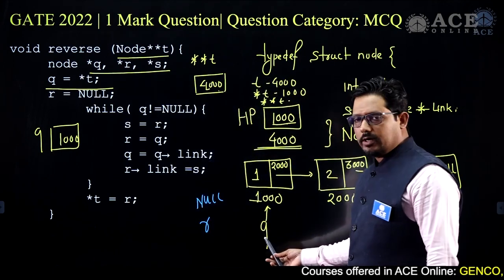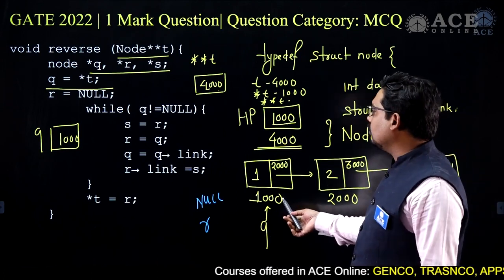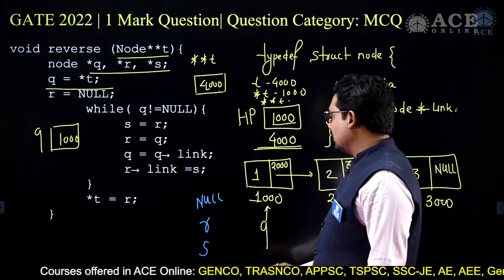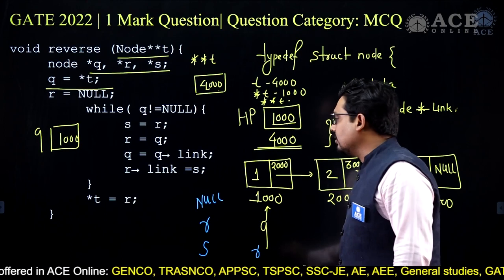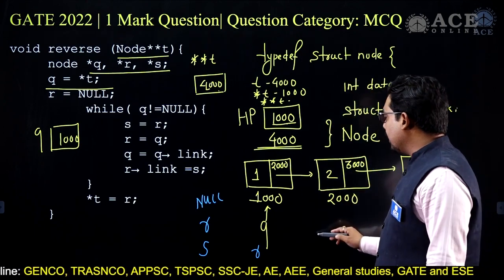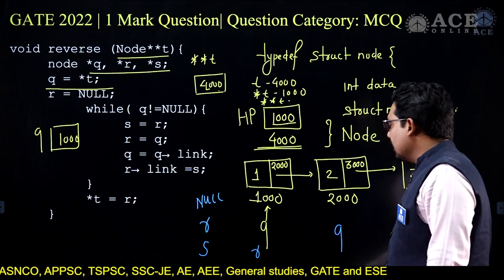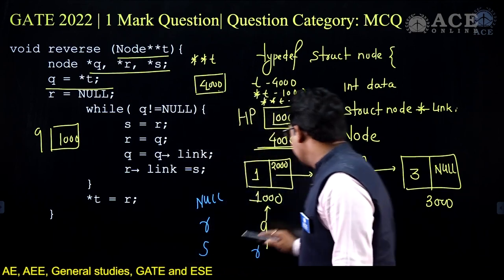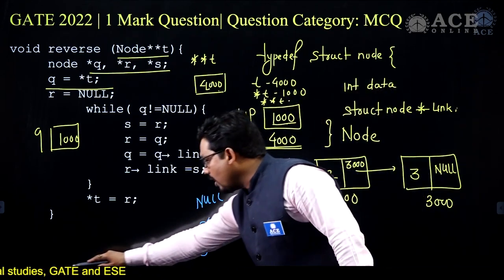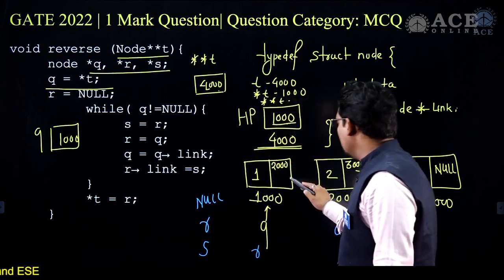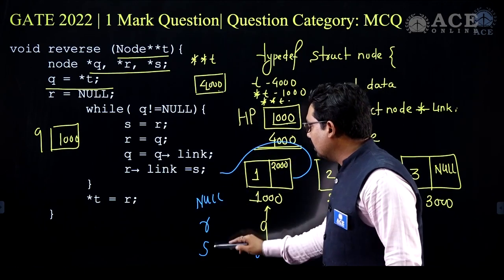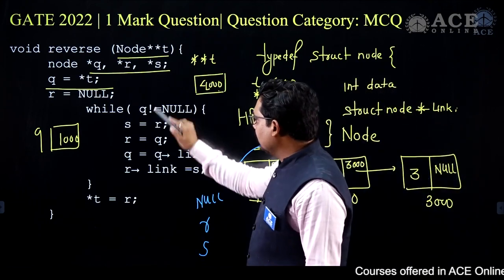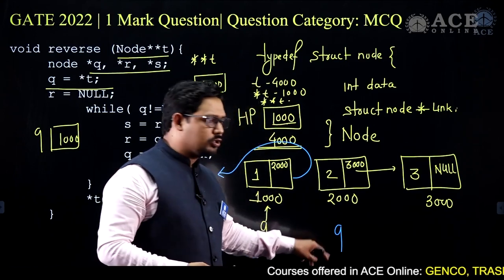Now, while Q is not equal to null, S is equal to R. So now S is equal to R, S becomes null, R is equal to Q, R comes here, and Q is equal to Q pointing to link. And R pointing to link is equal to S, and that means here in this case, I'll take this link out, and I'll point this link to S, which is right now null. Done. One pass is completed. Is Q pointing to null? No, Q is not pointing to null.